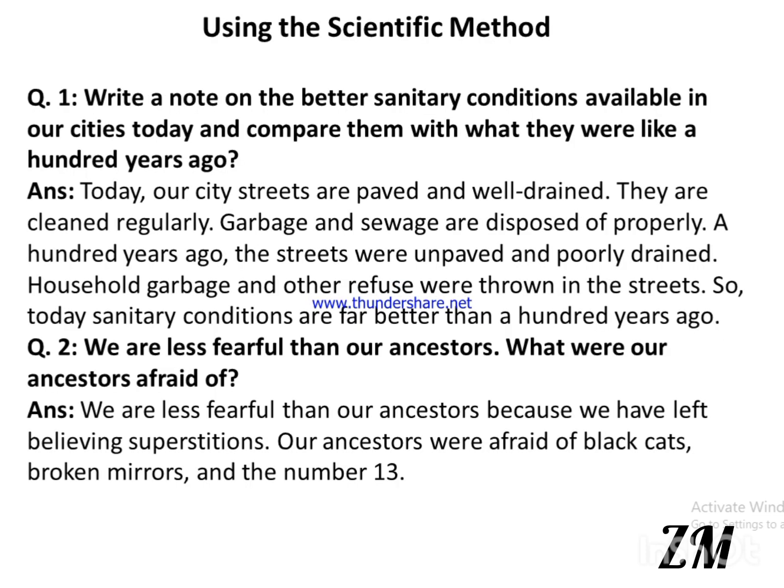Chapter number 2. Using the Scientific Method. Question number 1. Write a note on the better sanitary conditions available in our cities today and compare them with what they were like 100 years ago. Answer. Today our city streets are paved and well drained. They are cleaned regularly. Garbage and sewage are disposed of properly. 100 years ago, the streets were unpaved and poorly drained. Household garbage and other refuse were thrown in the streets. So, today's sanitary conditions are far better than 100 years ago.